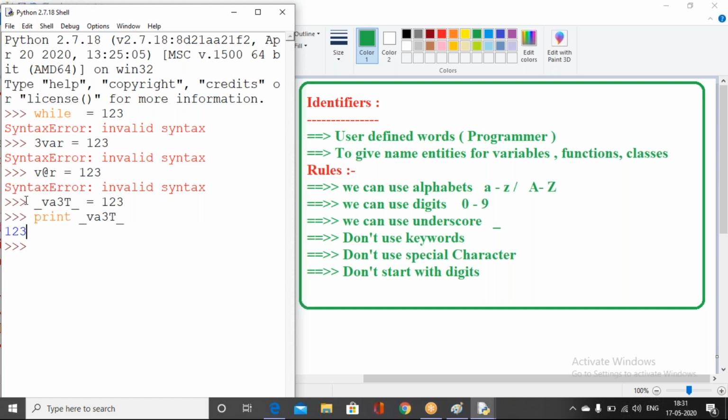This is the name of the variable, so you are getting the 123. That means here we can follow the three rules. As for the underscore, it's up to your choice. If you don't need to use it, don't use it. I'm just telling you that we have the option to use the underscore also. Any other question?